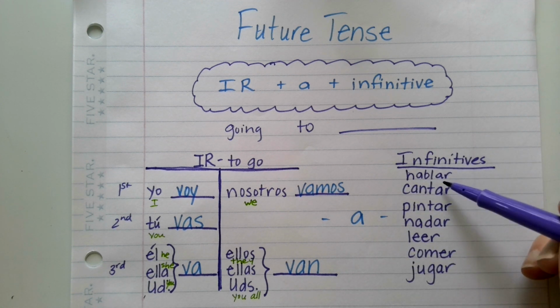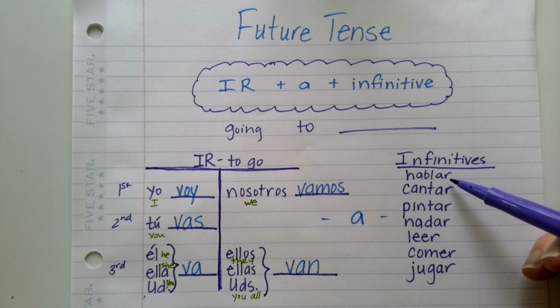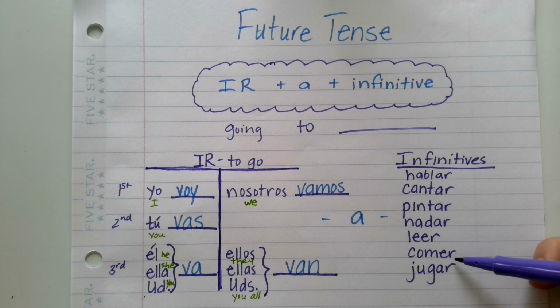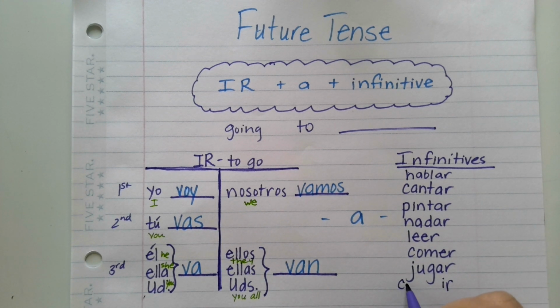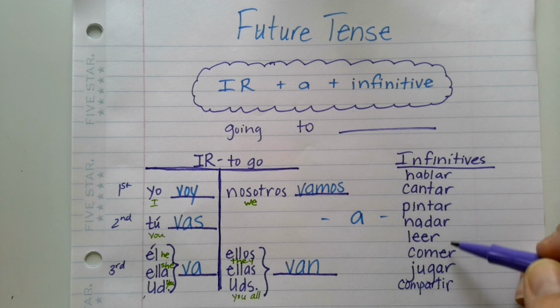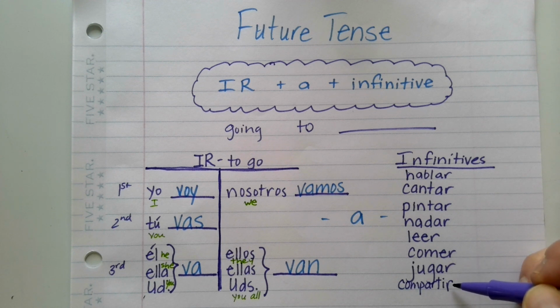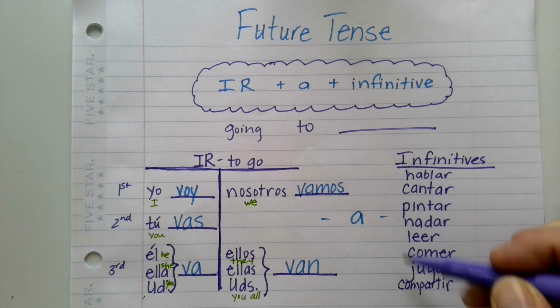And you'll notice infinitives end in an AR or ER, and some will actually end in an IR as well. Like compartir would be to share.